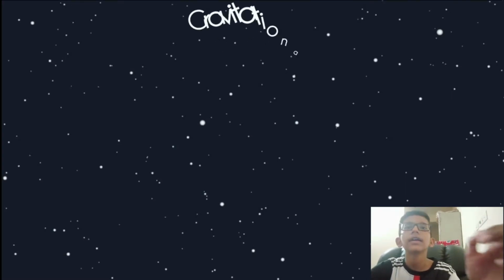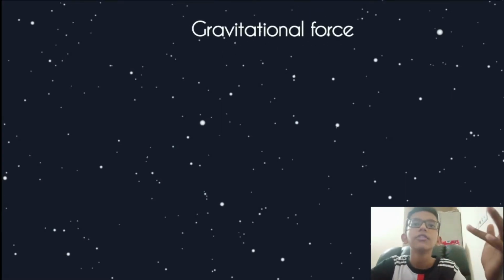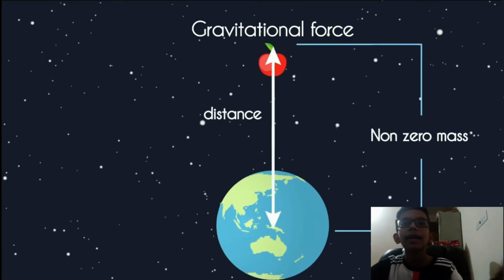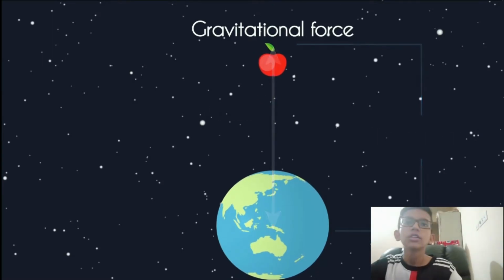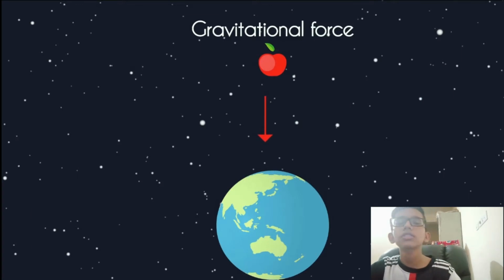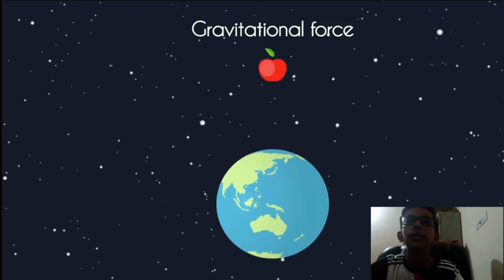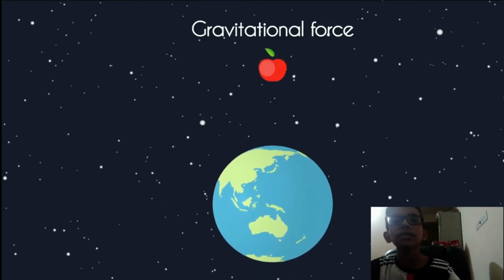Newton saw that the gravitational force is an attractive force between any two objects with non-zero mass separated by a distance. So does the apple fall down on the earth, or does the earth move towards the apple, or do both move together? It's actually simple.